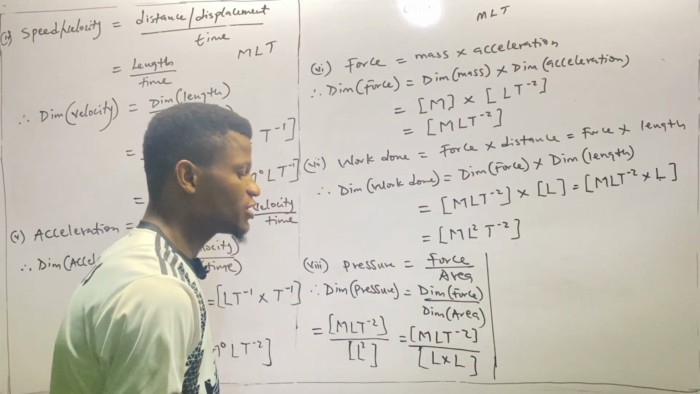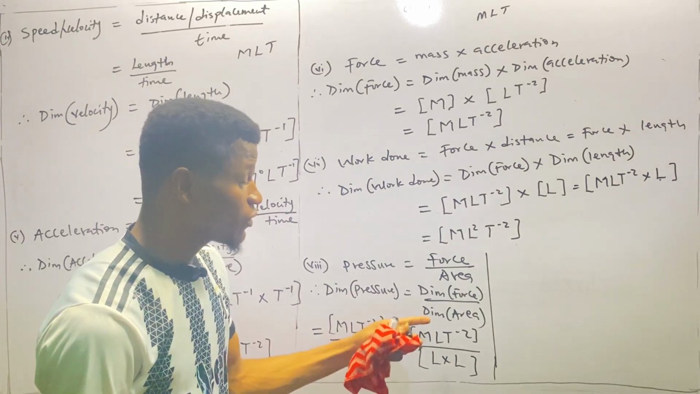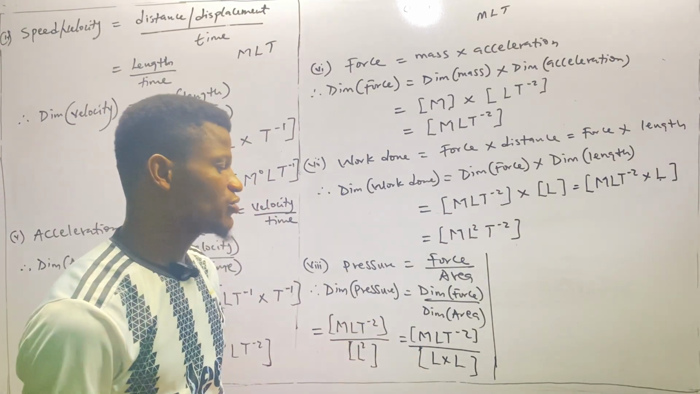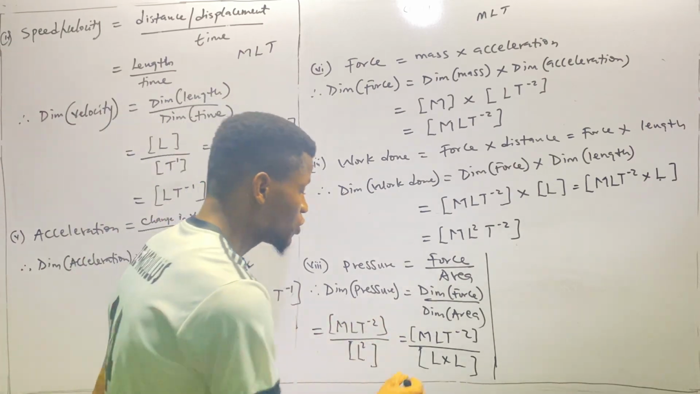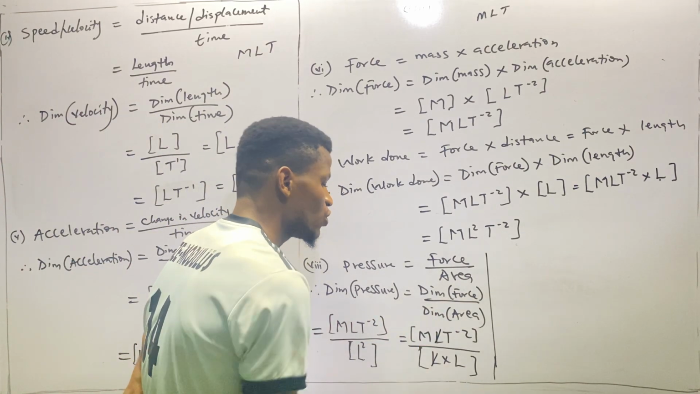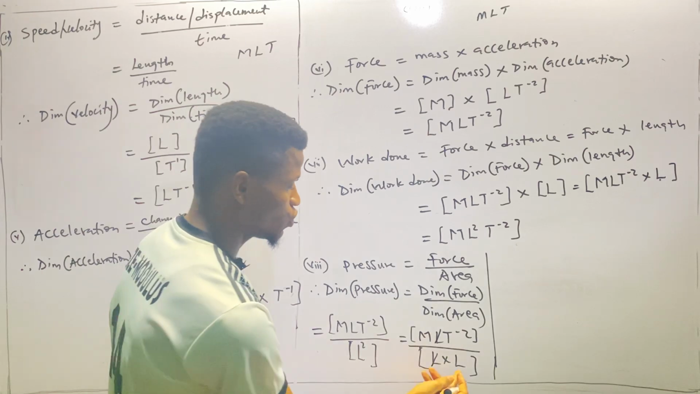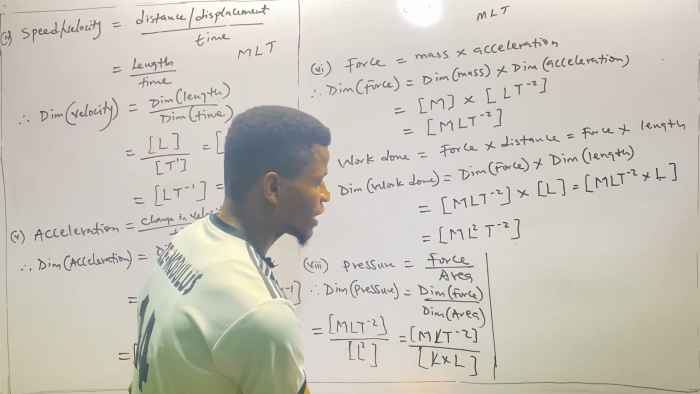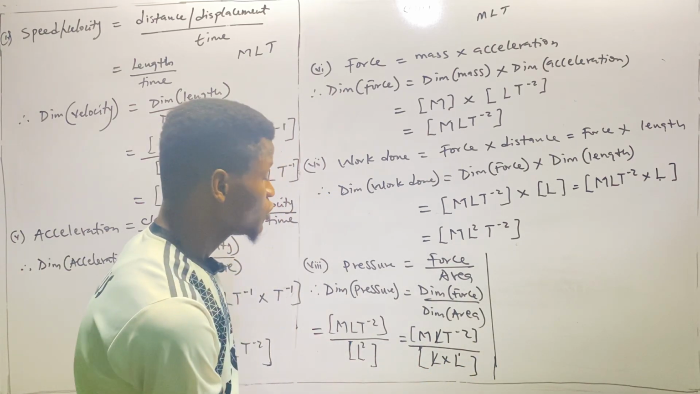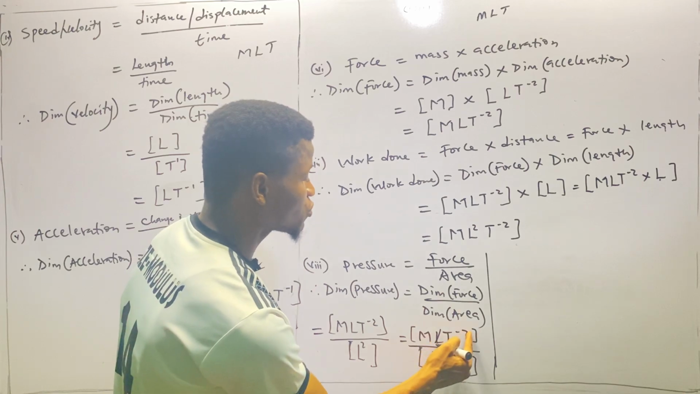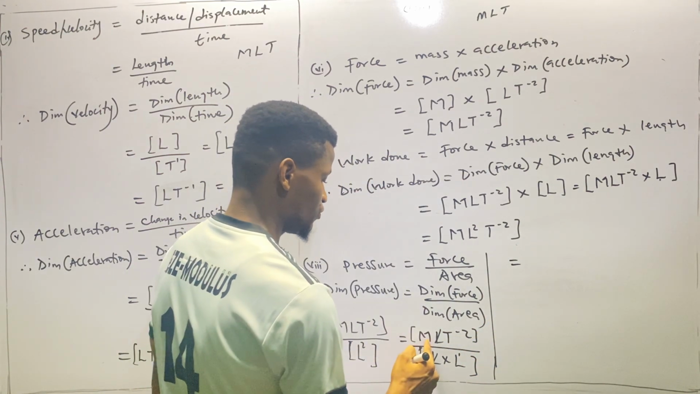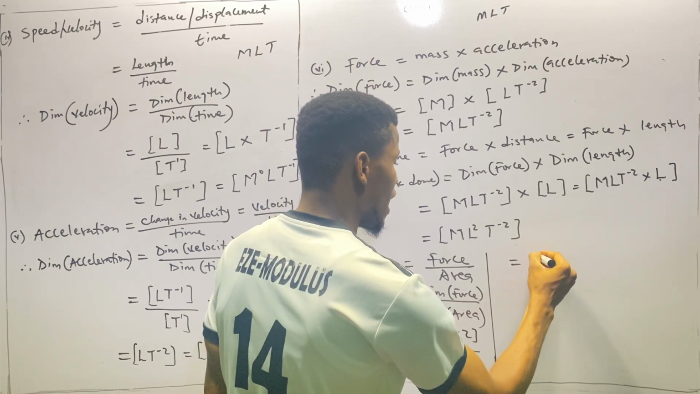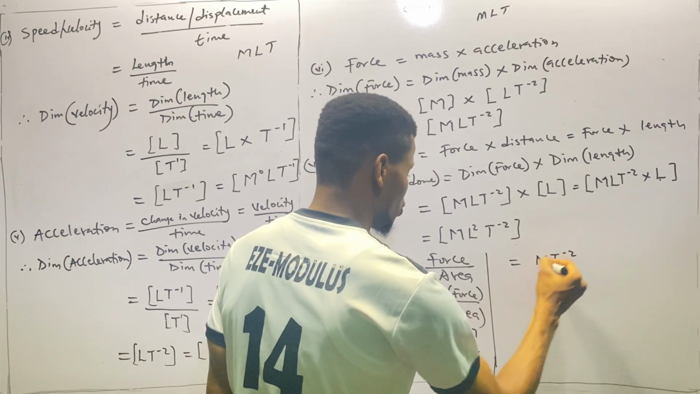Somebody will ask, why do I break it down? Of course, I want to explain what I want to do right now. You can do it in many ways, using indices and all that, but I just want to do it this way. So we cancel one L. The remaining one L at the denominator, I can simply give power 1. So we have MT raised to power minus 2 and L.